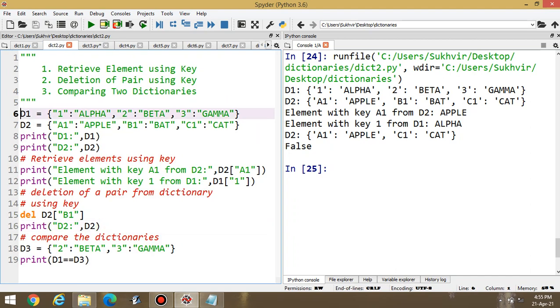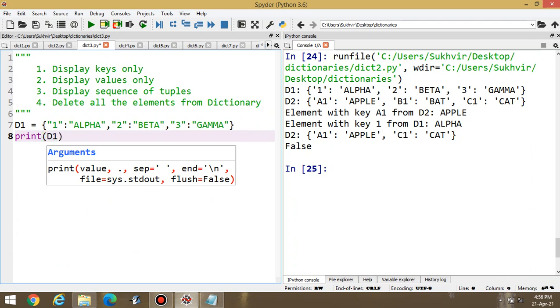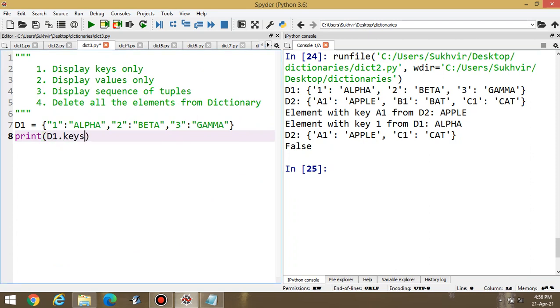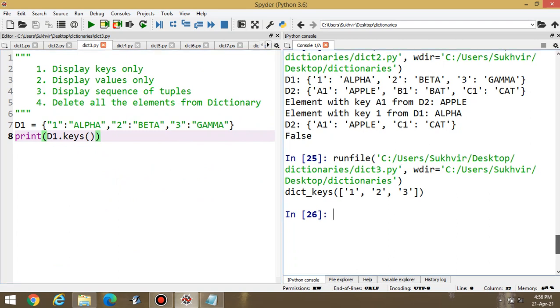Let's copy the dictionary so that we can proceed. This one is the dictionary. Suppose I have to print only the key values, then what to do? Print D1 dot keys. Just write D1 dot keys. You can print only the dictionary keys 1, 2 and 3.